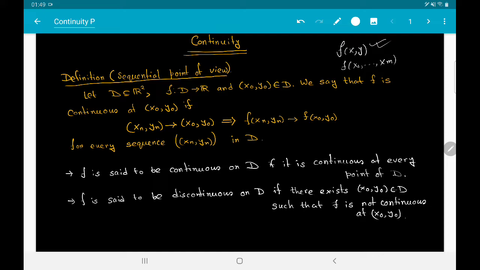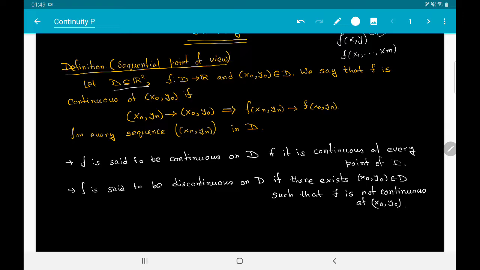To this end, let us take a subset D of R2 and a function f from D to R, a real valued function on D, and suppose that (x0, y0) is a point in D. We say that f is continuous at the point (x0, y0) that we have chosen here if the following is true. For every sequence (xn, yn) that converges to (x0, y0), the real sequence f of (xn, yn) must converge to f of (x0, y0).